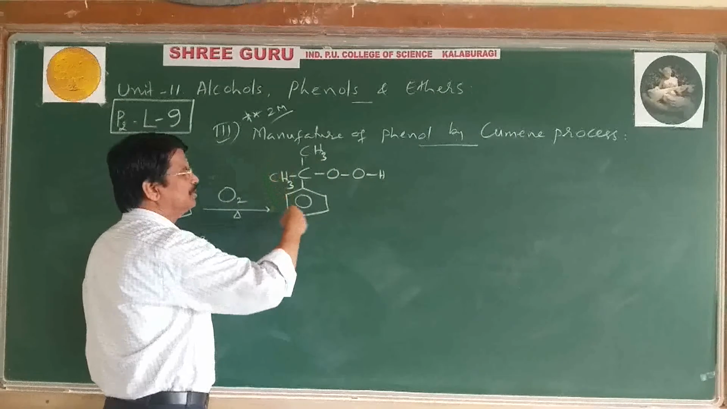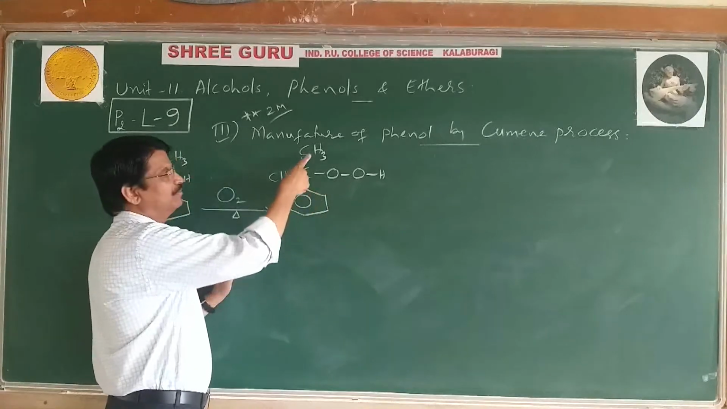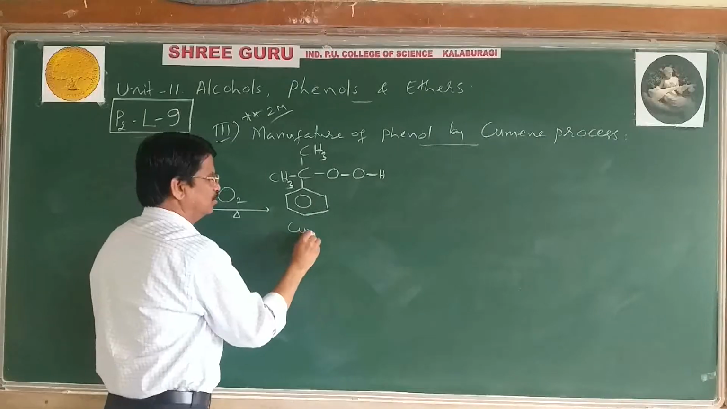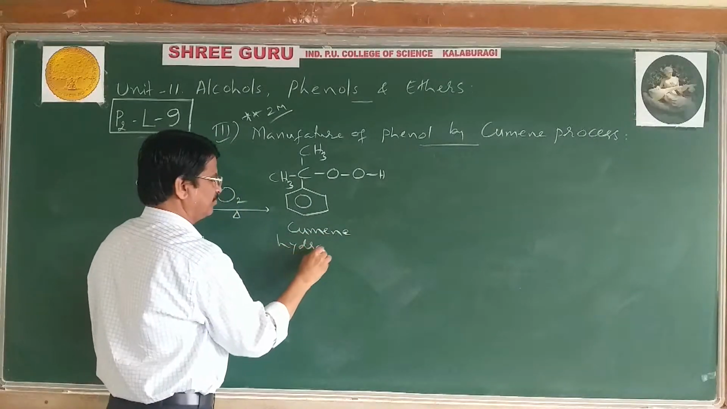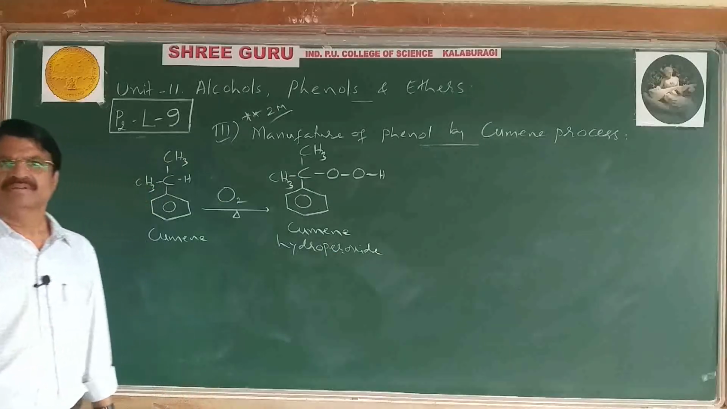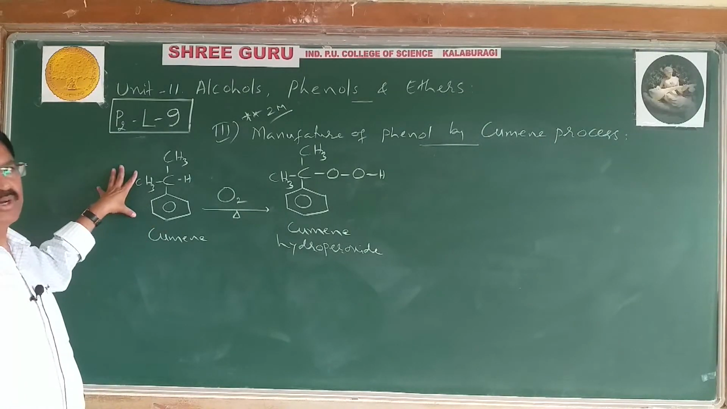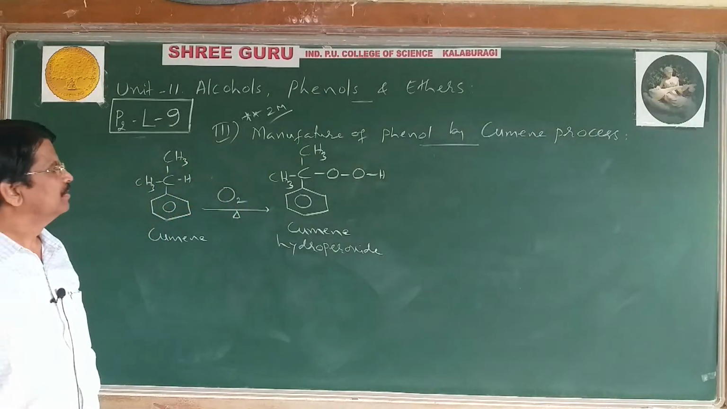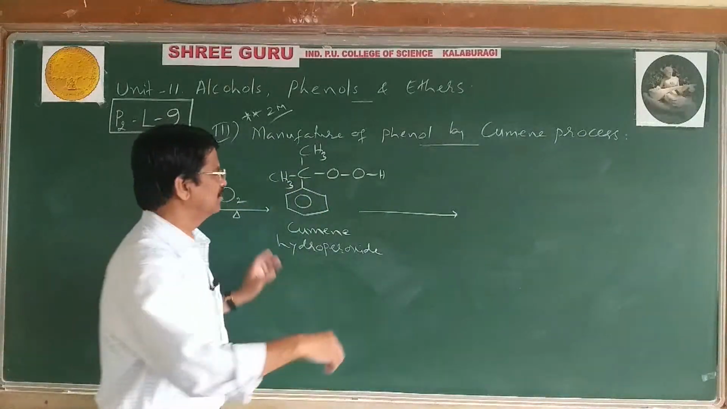But this is a cumene hydroperoxide. This compound name has the cumene part, and it is a hydroperoxide. It is cumene hydroperoxide. Cumene is oxidized to cumene hydroperoxide by using oxygen or air. Next, once you get cumene hydroperoxide, then it is subjected to what?